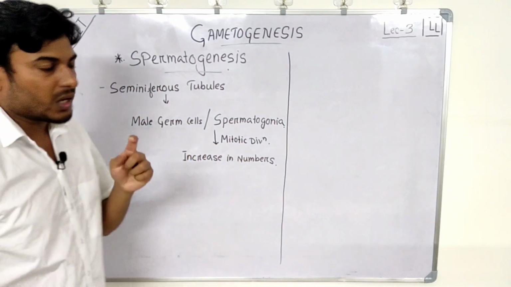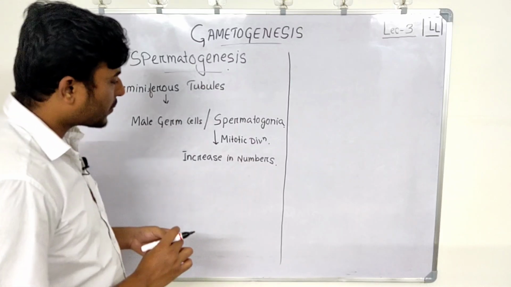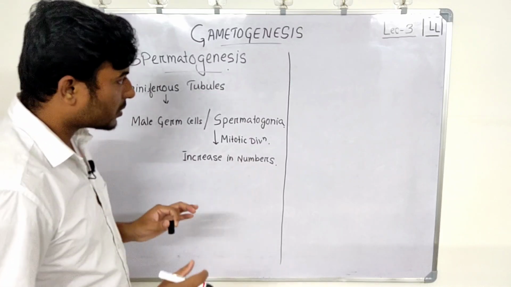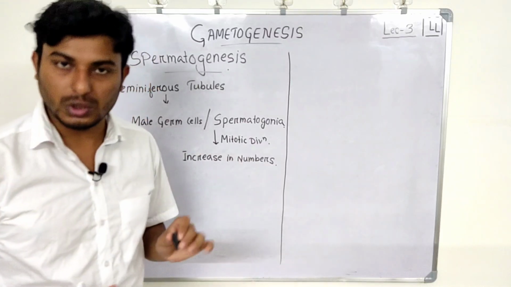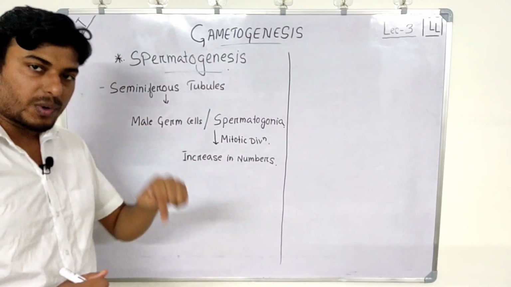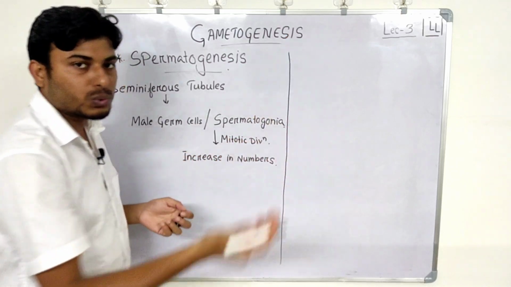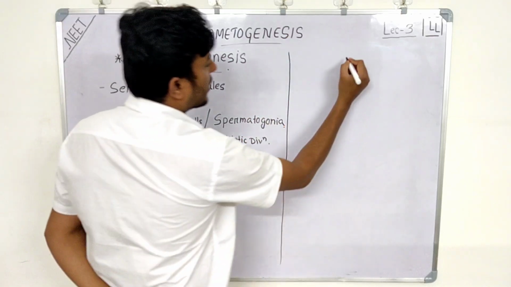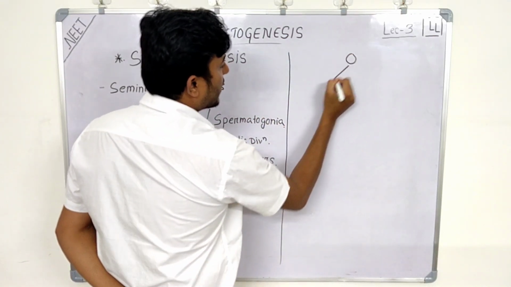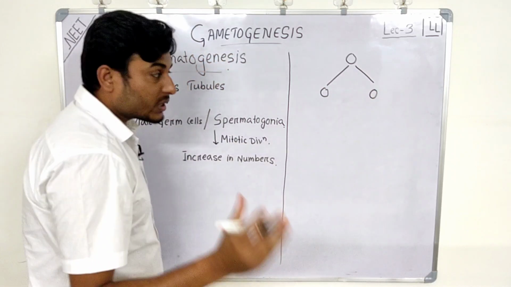Before going further, I'll just clarify one thing. Some of you might have a doubt between mitotic divisions and meiotic divisions, right? The mitotic division is a type of division where a cell divides into two daughter cells. Let's say you have one cell, it will divide into two cells.